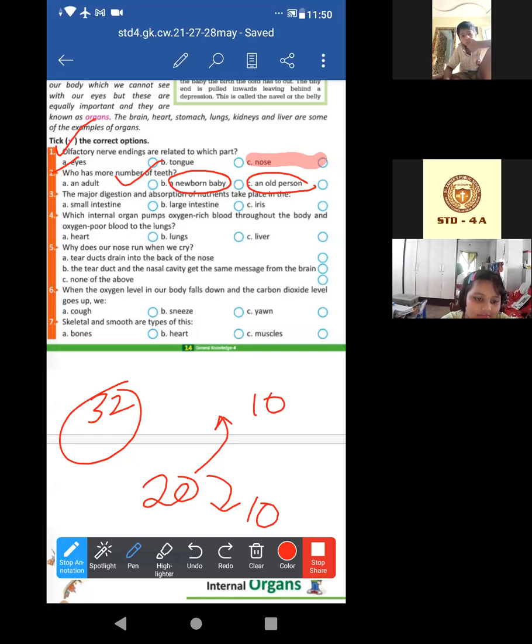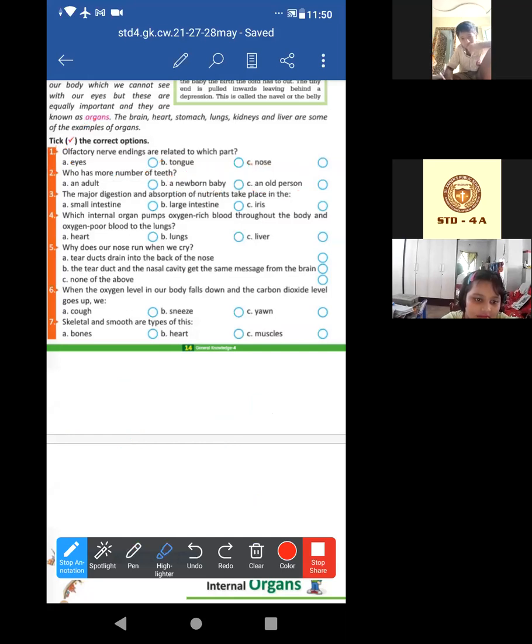So what will be the answer? For the first one, it is nose. For the second one, it is an adult. Already I explained yesterday. For the third one, the major digestion and absorption of nutrients take place in the small intestine. Yes, yesterday you have written small intestine.